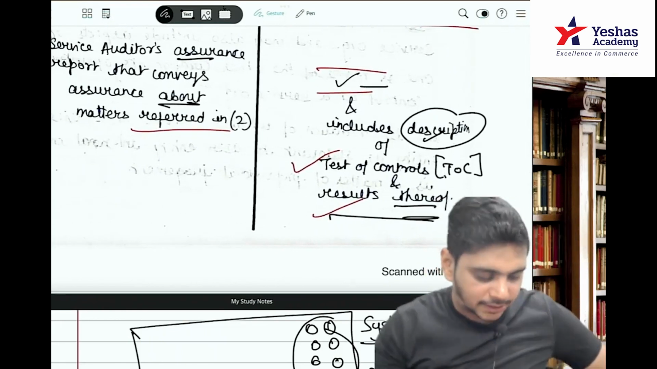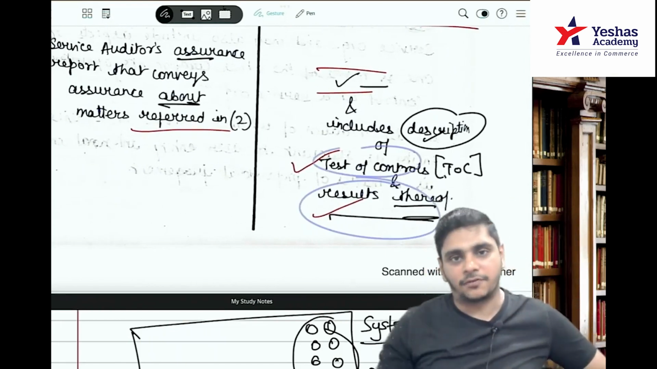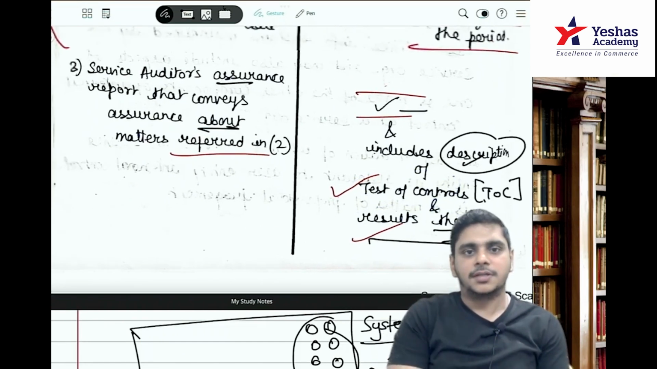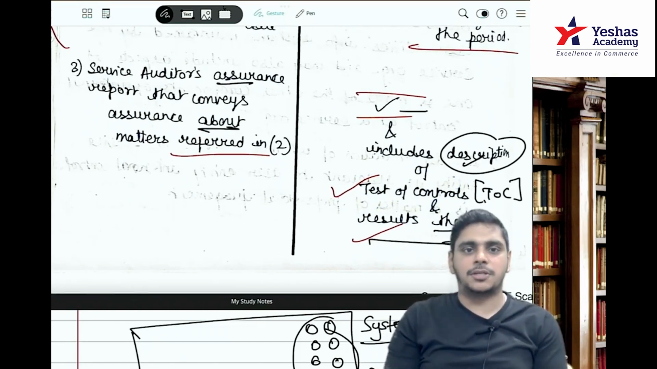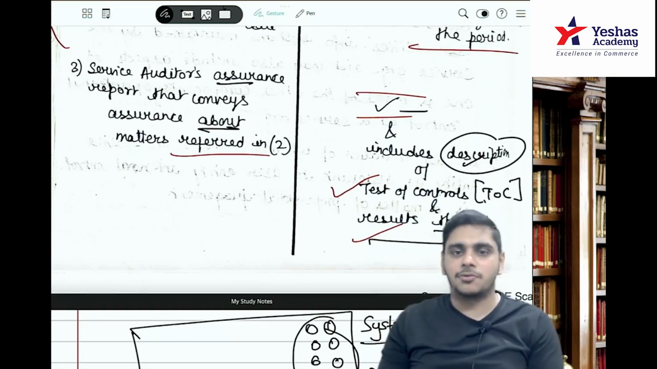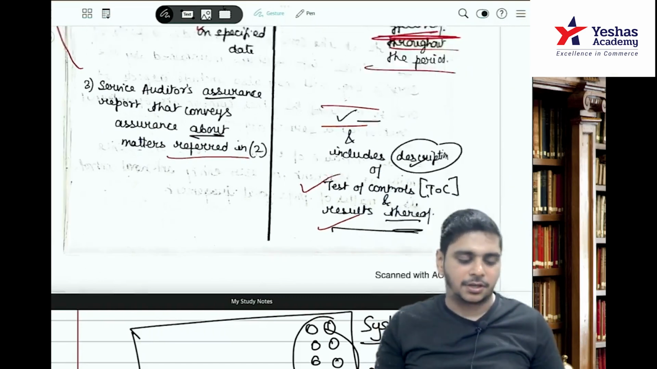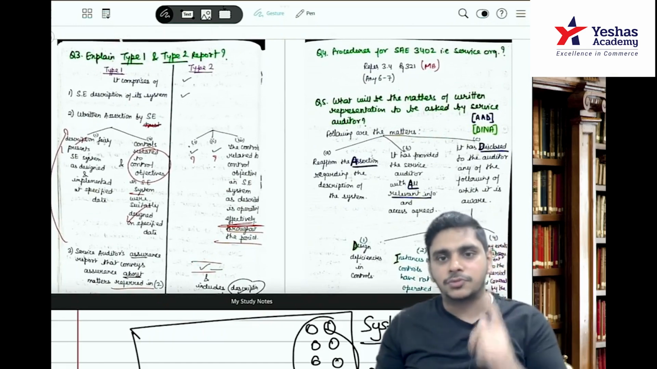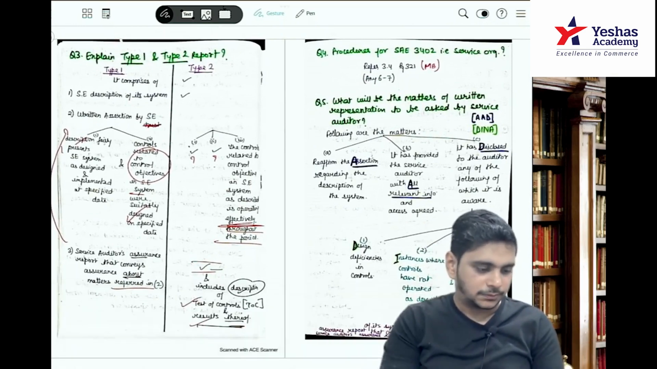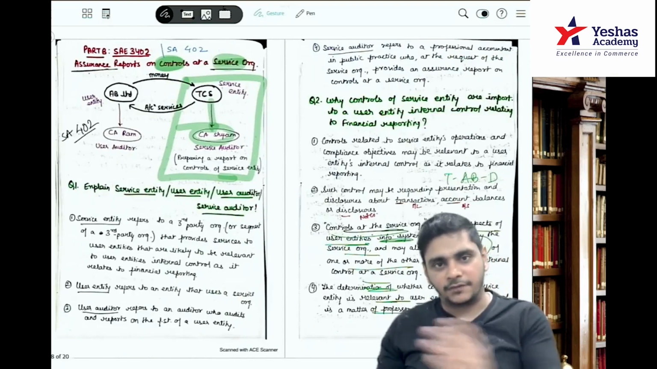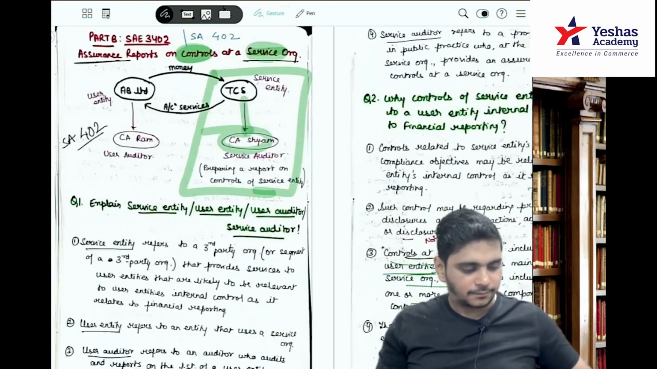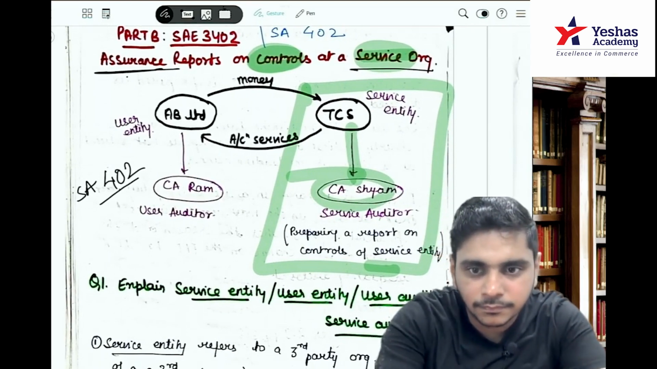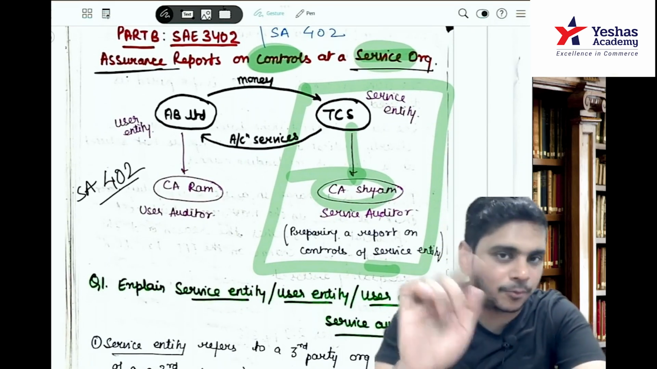and includes the description of test of controls and results thereof. So here one more point will come. The service auditor's assurance report that conveys the assurance about the matters referred in above and includes description of the test of controls and the results thereof. So this is question number 3. Type 1 type report. It will be used in MCQ also. So read question 1, 2, 3, then we proceed. Read 1, 2, 3. Let me know if there's any point which you don't understand.